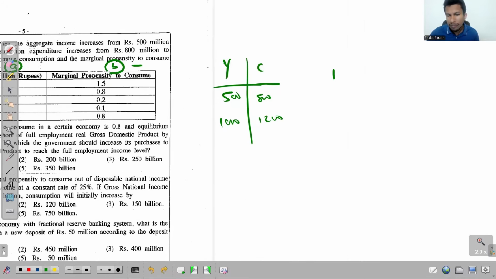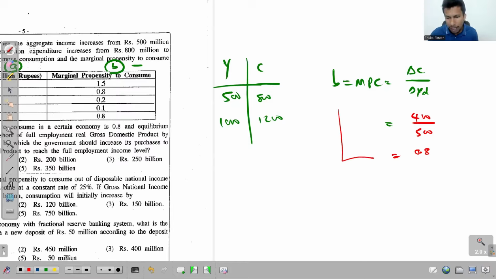So you write B, the marginal propensity to consume, is equal to delta C over delta YD. But according to this question, we need to assume that YD and Y both are the same. So delta C is the change of consumption, which is 400. Delta YD or delta Y is 500. Based on 400 and 500, we get the value as 0.8. So that's the value of B, the marginal propensity to consume.